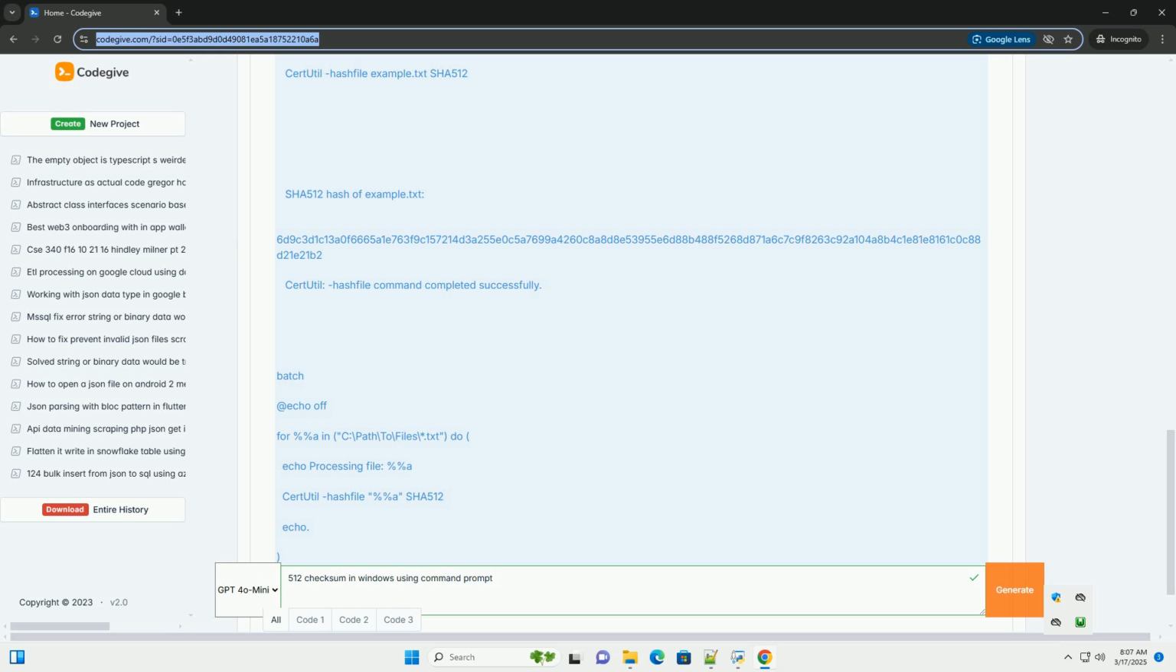2. SHA-512, a secure hashing algorithm. SHA, Secure Hash Algorithm, is a family of cryptographic hash functions designed by the National Security Agency, NSA. Different versions exist, including SHA-1, SHA-256, and SHA-512.